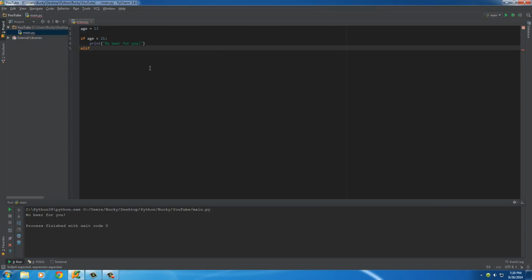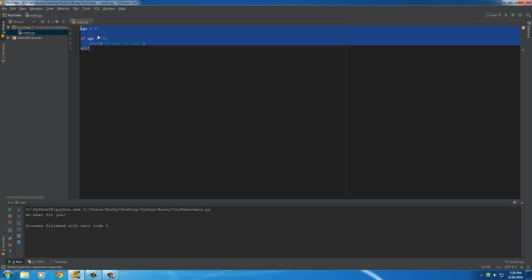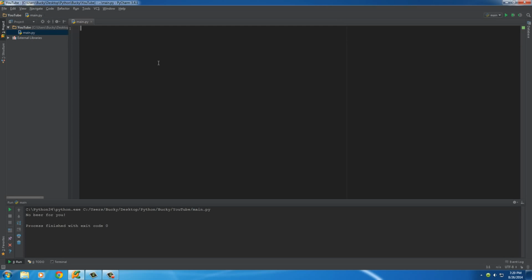And this checks something else, and it'll probably be easier to see if I use a new example. So let's make a new variable called name. Hey, take it easy, caps lock. Name, and we'll set this equal to Lucy. So let's check if their name is Bucky or Lucy.